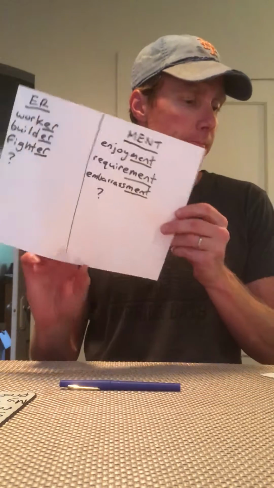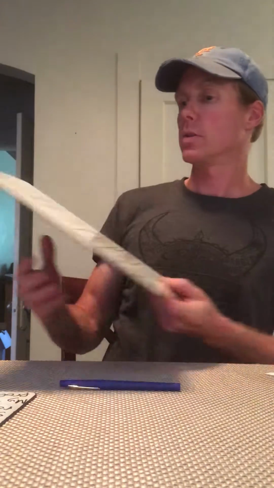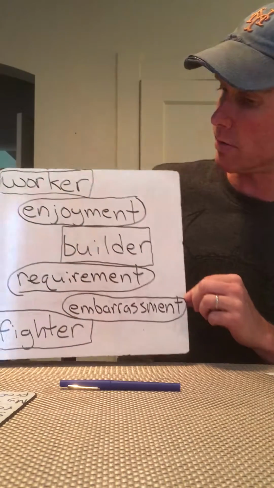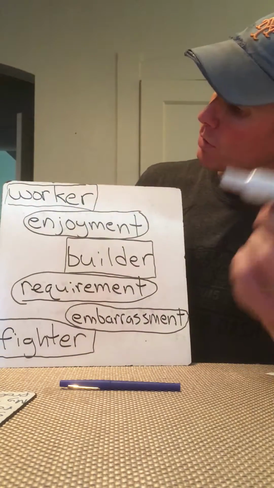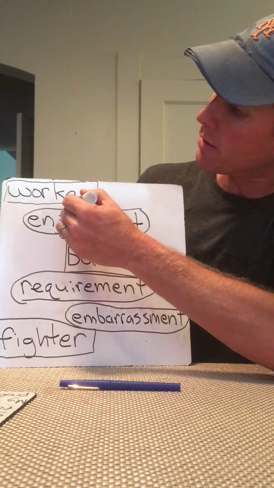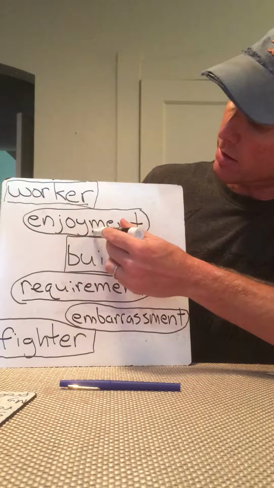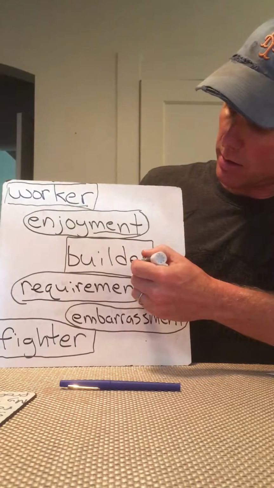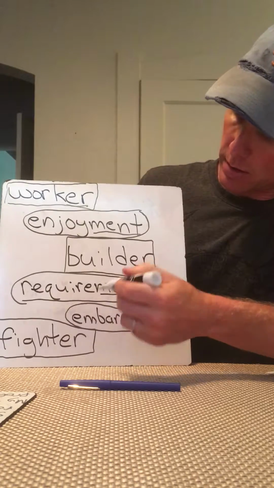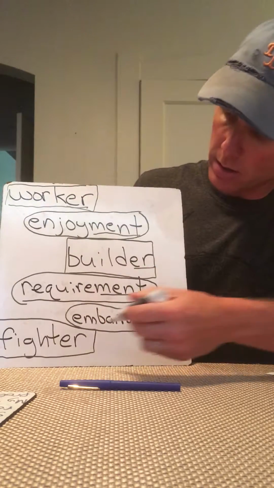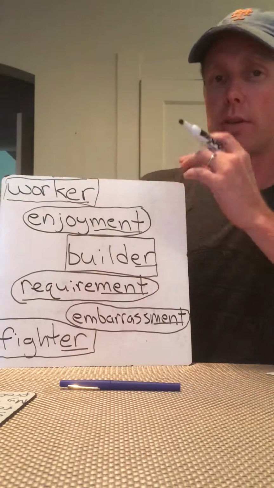Okay, great job. So let's go back to our original words here, and we're going to underline the ER, the MENT, the ER, the MENT, the MENT, and the ER of the words that you guys looked at.